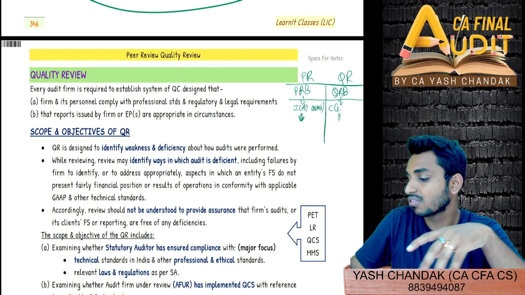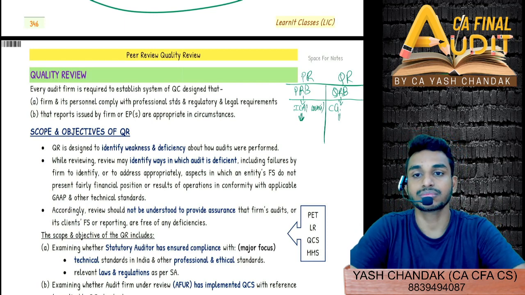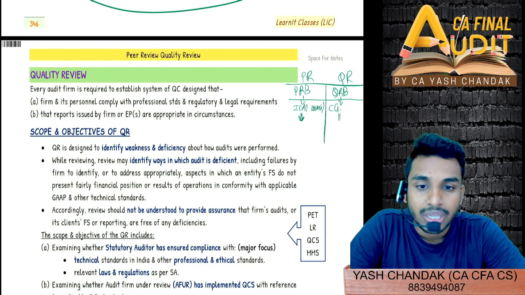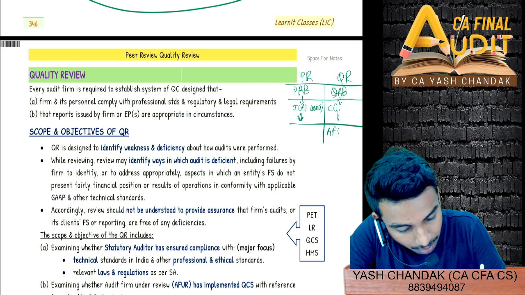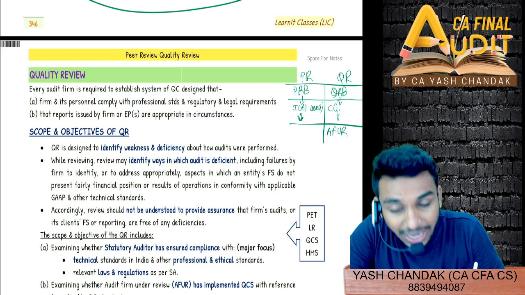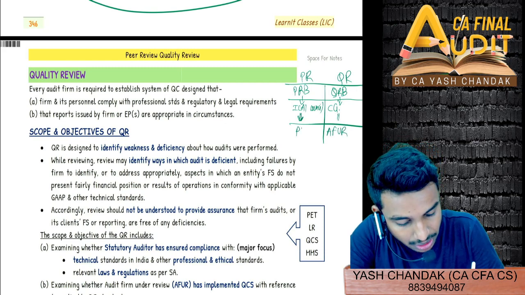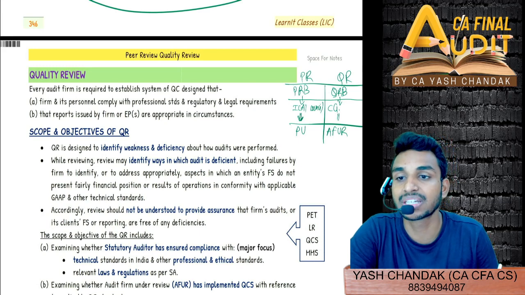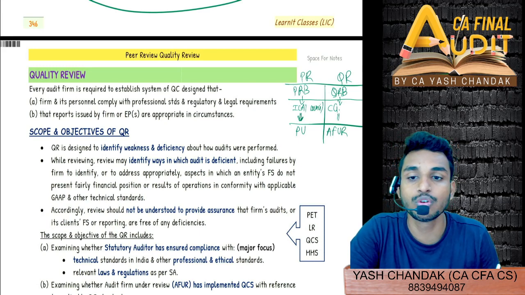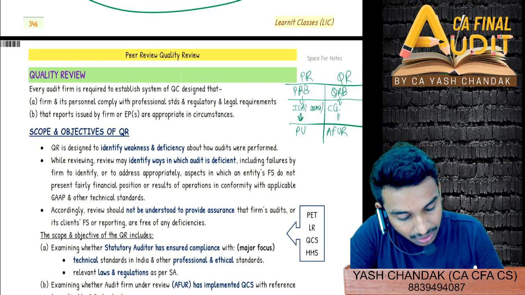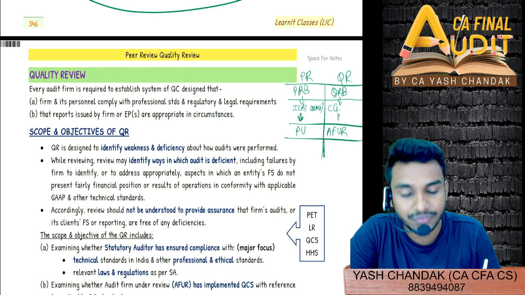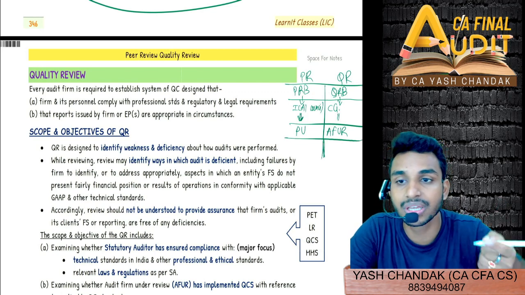So here what we say is AFUR, audit firm under review. We were doing practicing units' peer review. In the peer review chapter we were doing review of whom? The practicing unit. Here we will be doing review of an AFUR, that is more or less the same, but just the terminology is changed. That is, audit firm under review, the firm which is under review. Similarly here, in the peer review, who was doing the review? Who was doing the peer review?